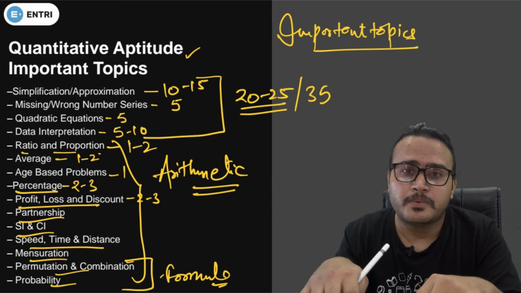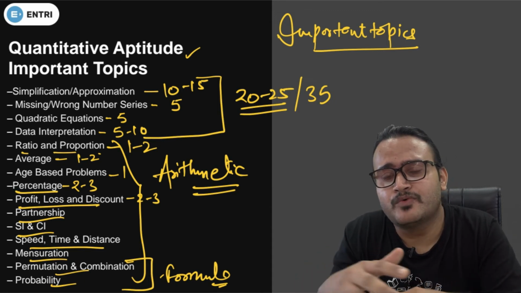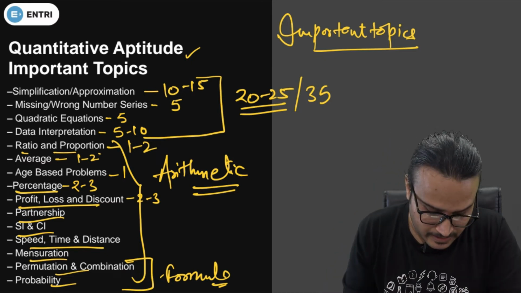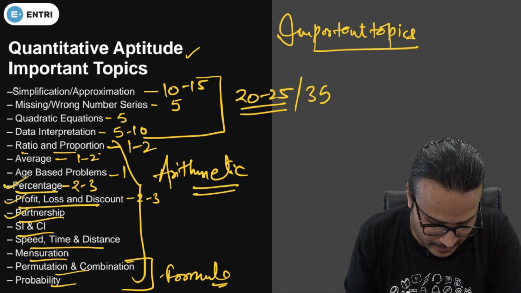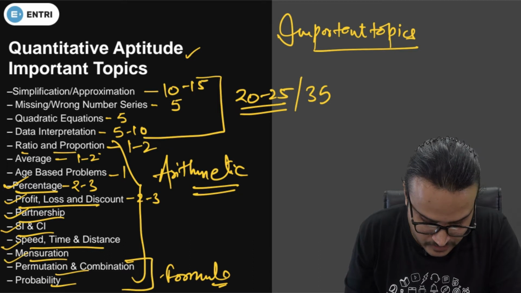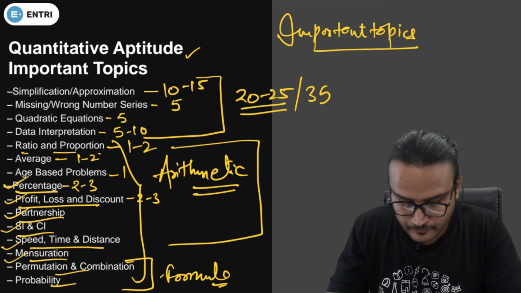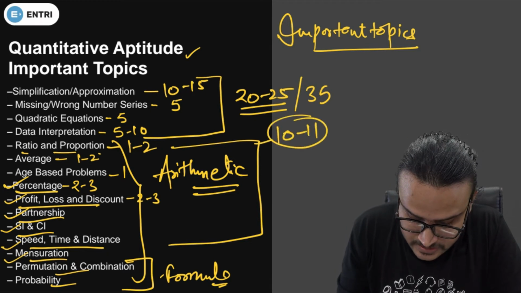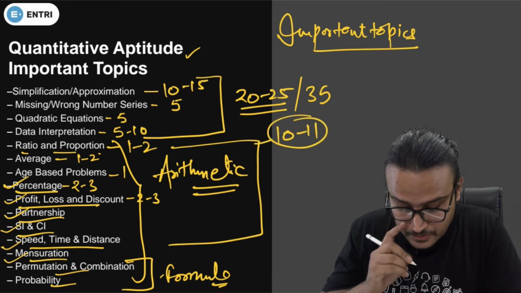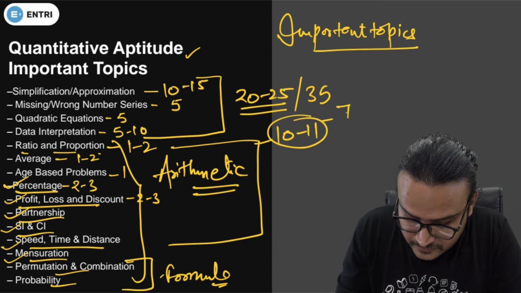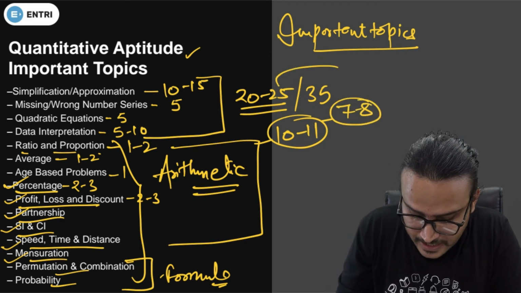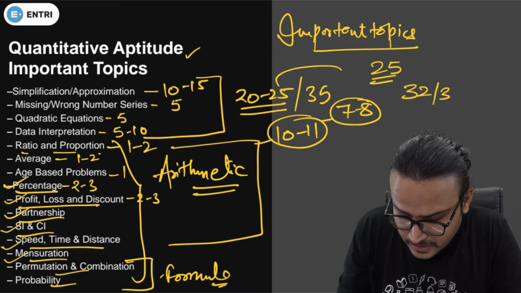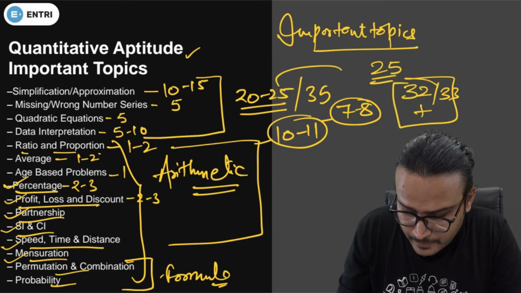But again, if we talk about the clerical levels, the chances of questions coming from permutation, combination, and probability are very less, guys. But percentage, profit and loss, partnership, SI and CI, speed, time and distance, and mensuration are the topics where you will have 10 to 11 questions in the examination, guys. You just need to solve 7 to 8 questions from this section and 25 from this. So guys, you can easily score 32 to 33 in your quantitative aptitude.